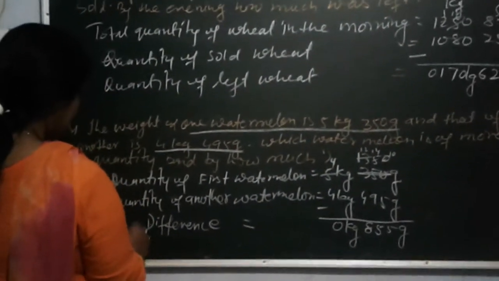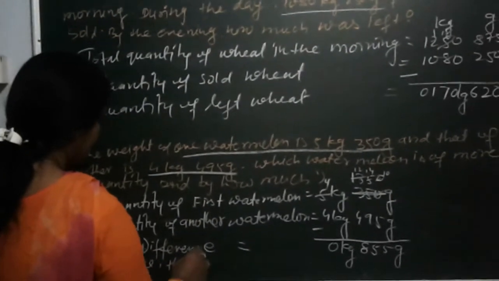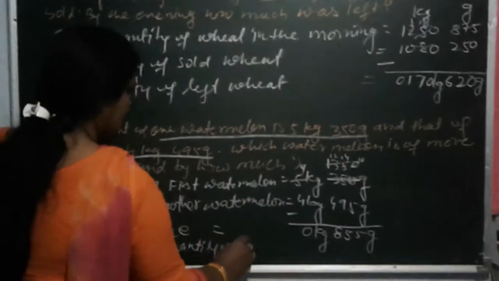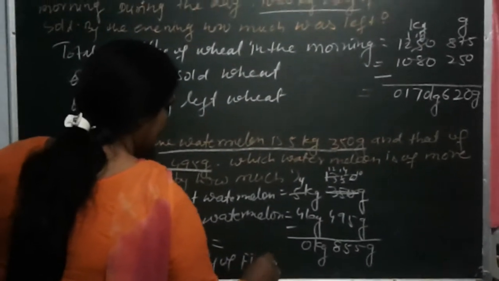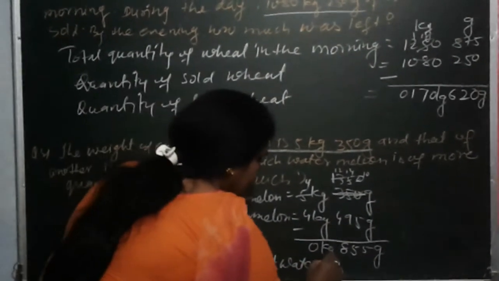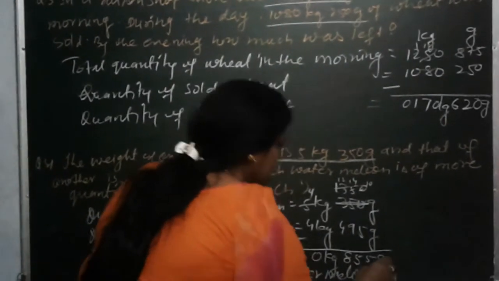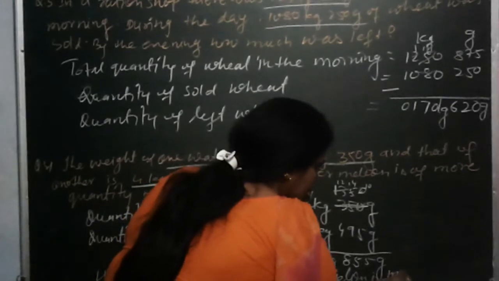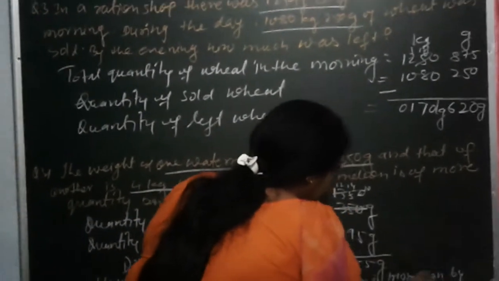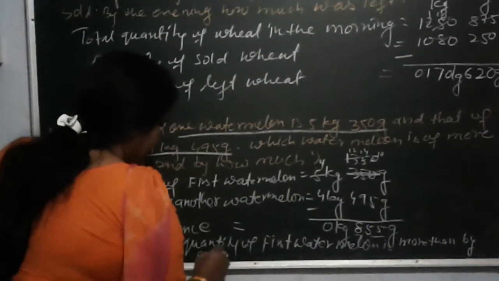So hence we say that the quantity of the first watermelon is more by, how much more, 855 gram.